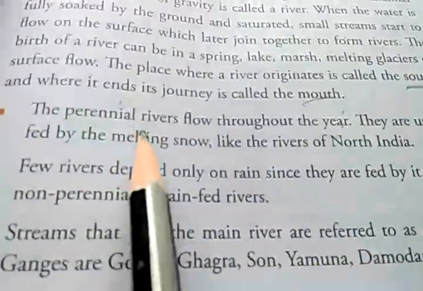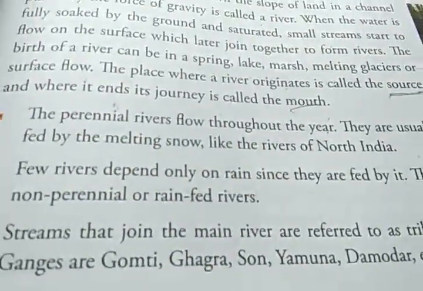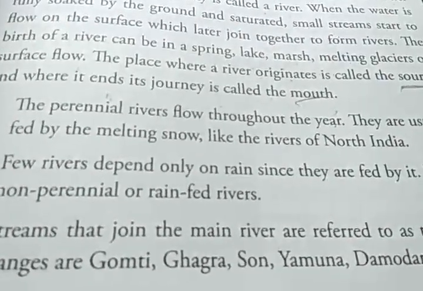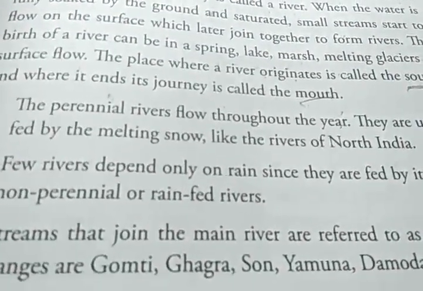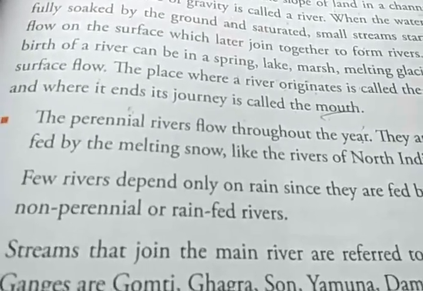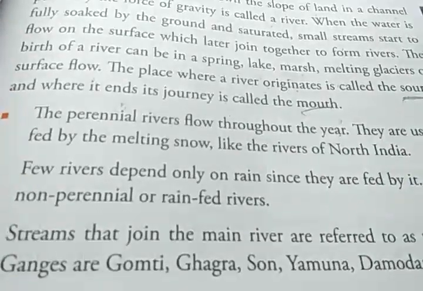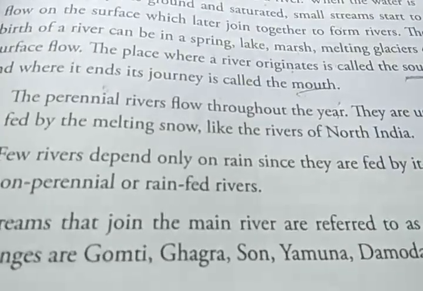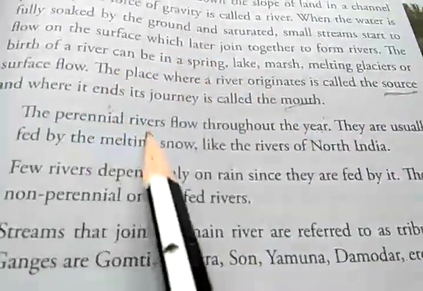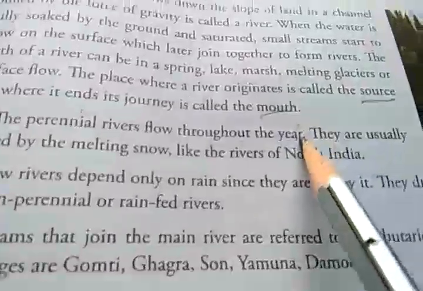Then perennial river. What is a perennial river? A river which has flowing water throughout the year. That is, all through the year, all 12 months, during the summer season or any other season, there is plenty of water that flows in that river. That means that river never dries up. So the perennial rivers flow throughout the year.